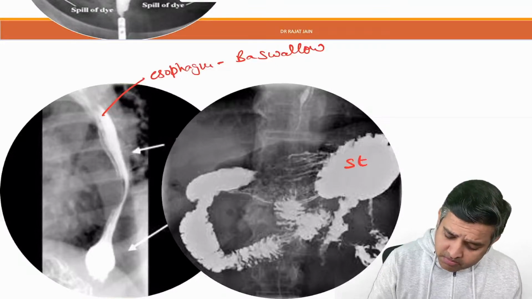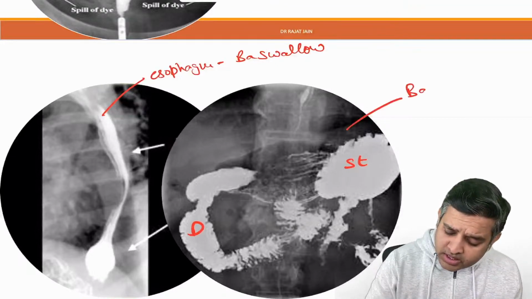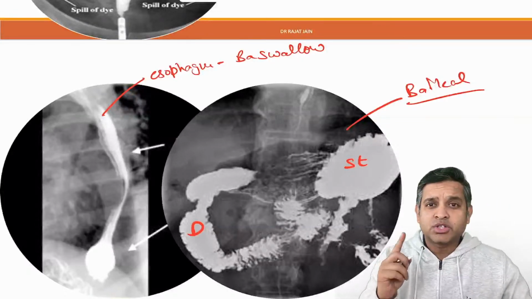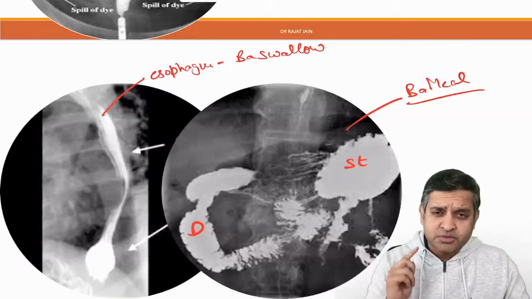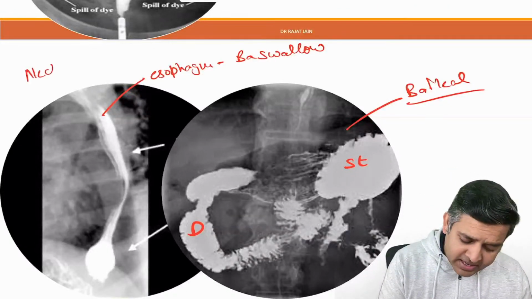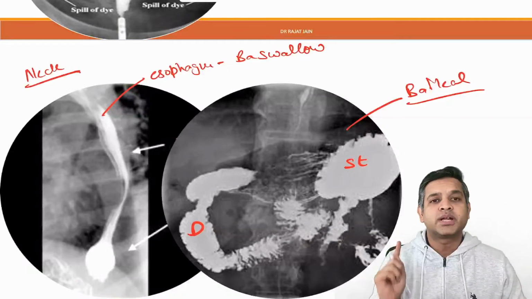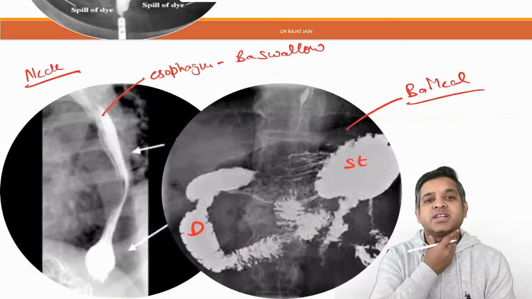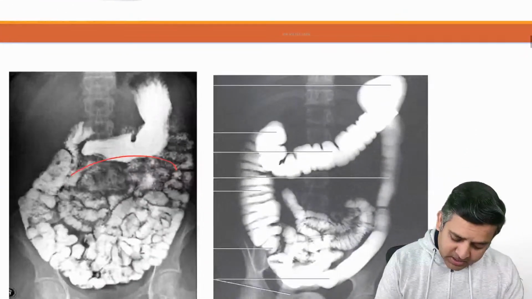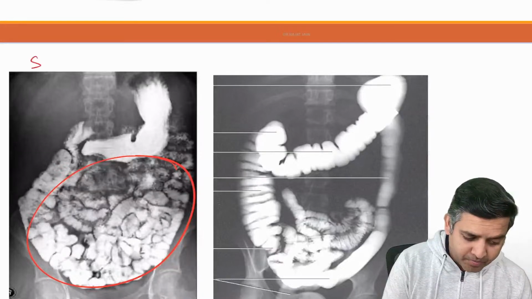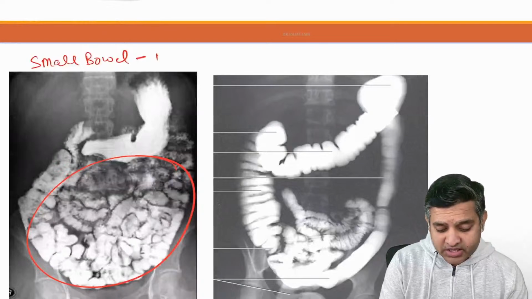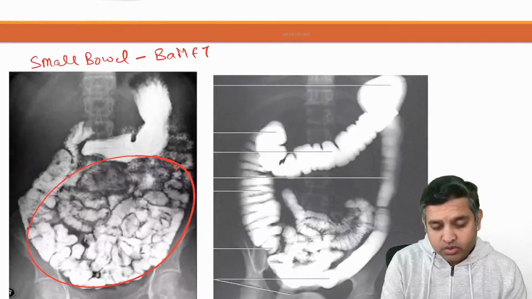If you are seeing stomach and duodenum, the name of the investigation is barium meal, right? Now, there was a googly in this year's NEET PG exam. Just be careful: not just the esophagus, even if the neck is given, then it is also barium swallow, because in a barium swallow you can see the neck as well as the esophagus. If you're seeing the small bowel loops, then the name of the investigation is barium meal follow through.